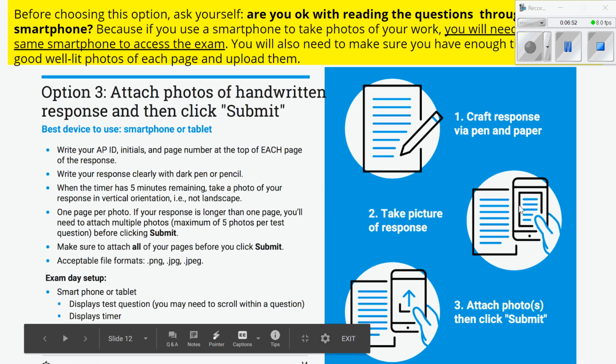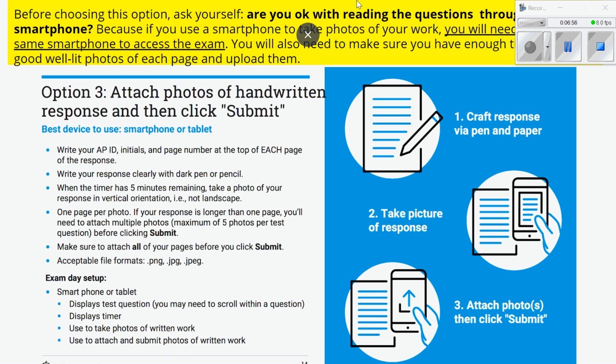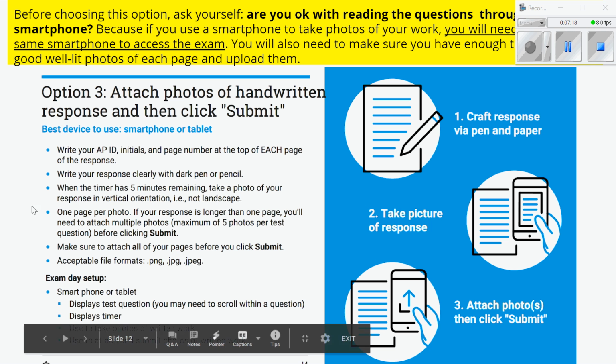The next option, and this one is kind of important to look at, is to handwrite. When you handwrite, then you need to take a picture and submit. The catch is, if this is the option you want, you probably want to be taking the exam on your phone. And the con, or the negative to that, obviously, is that you are looking at a full free response question on a phone. So let's read this real quick.